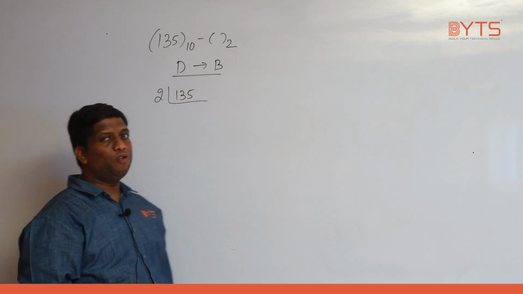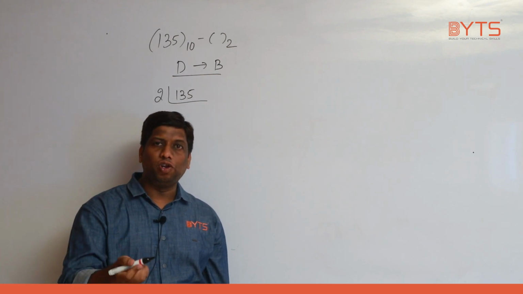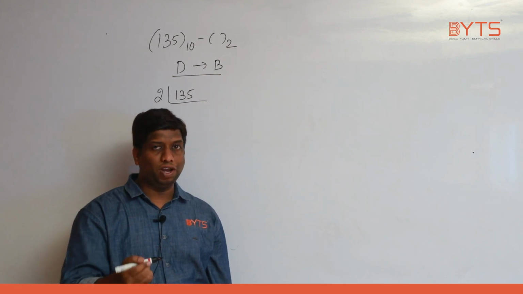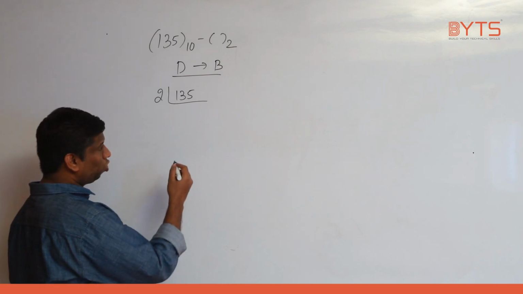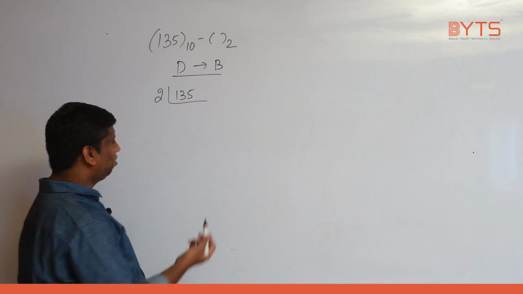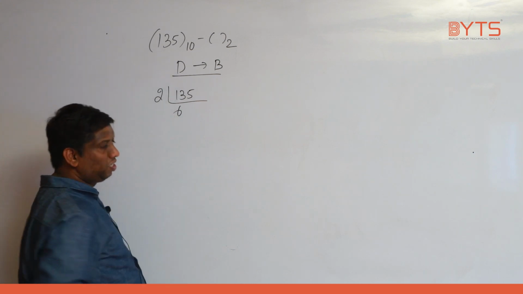Because in binary we have only 1 and 0, and if you divide any number by 2, the remainder will be 1 or 0, right? Yes, maybe you should learn the 2 table. If you don't know the 2 table, you cannot do it, right? Better learn the 2 table. 2 into 6, 12.